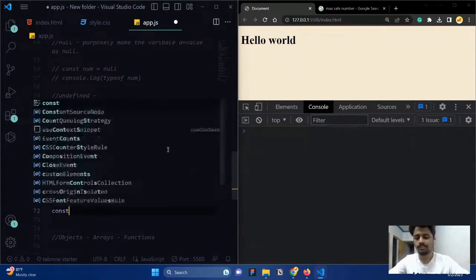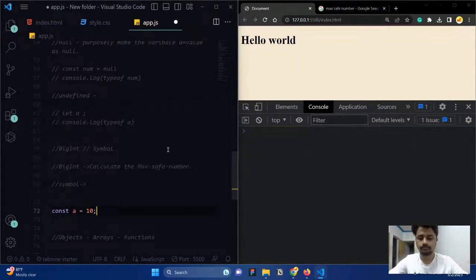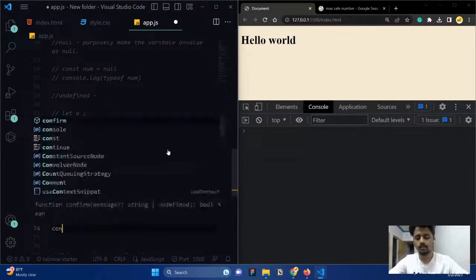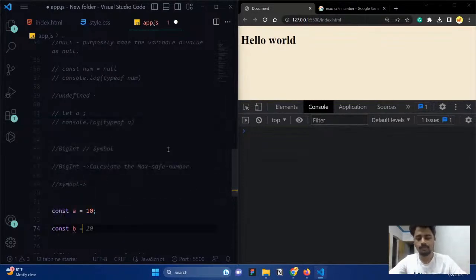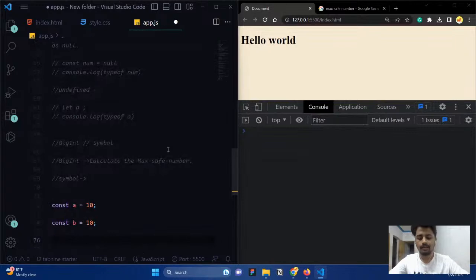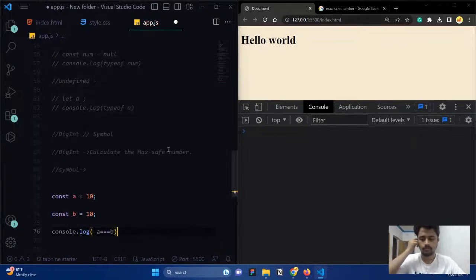For example, if I say const a equal to 10, and then I create const b equal to 10, and in the console.log, if I compare a triple equal to b, you will get true, right? Why? Because both values are the same. That is why we are getting it.